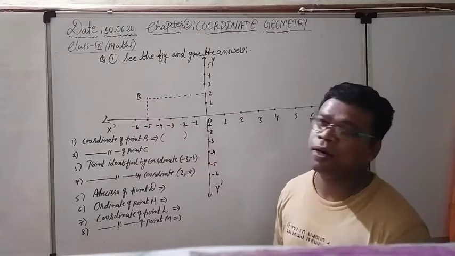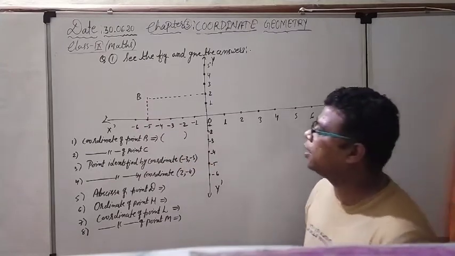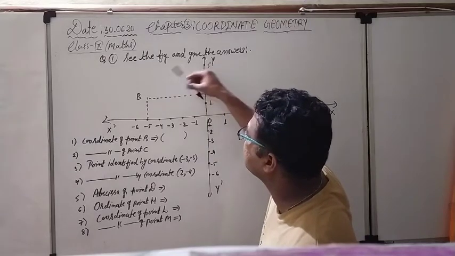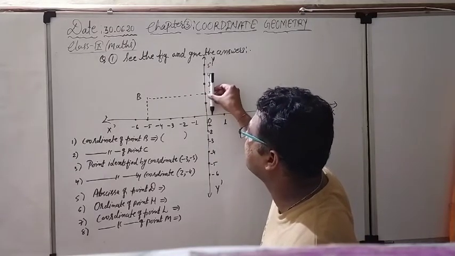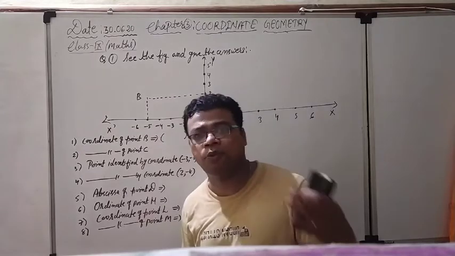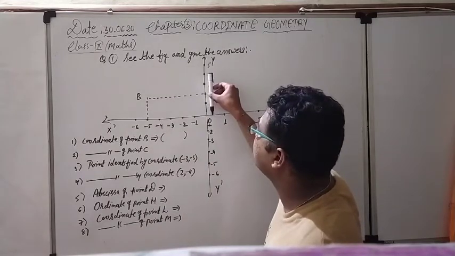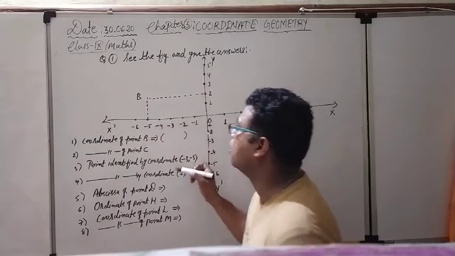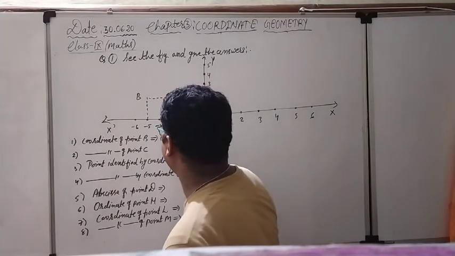So what is the x coordinate for the point B? X coordinate means distance from the y axis. So this distance is representing the distance from the y axis. What is the x coordinate? Distance from the y axis. You can see that this is the y axis. So what is the distance from the y axis? -5. So our x coordinate will be -5.